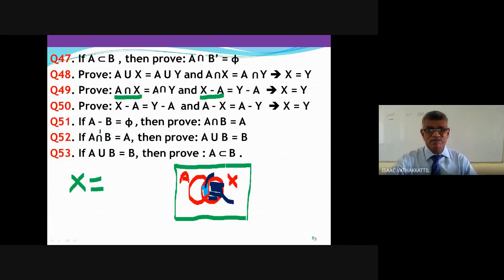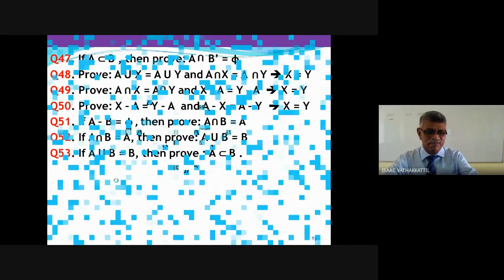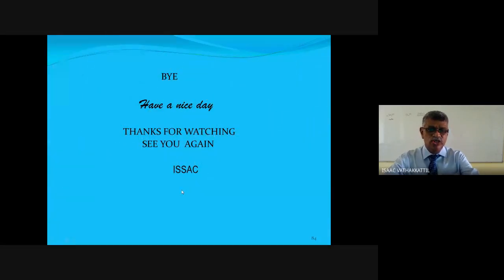51. Again, many of these we have discussed many times. Try to do it: if A minus B is a null set, prove that A intersection B is A. And if A intersection B is A, prove that A union B is B. Again, if A union B is B, prove that A is a subset of B. We have done many questions of the same kind earlier, so try to do it yourself.